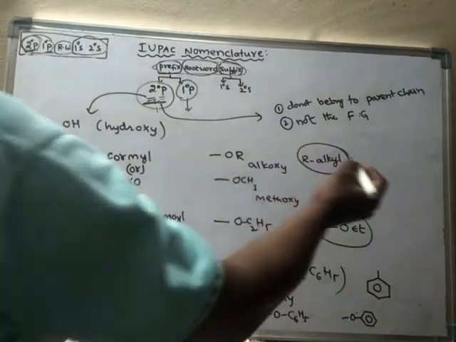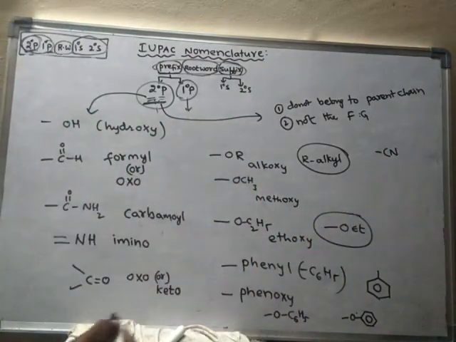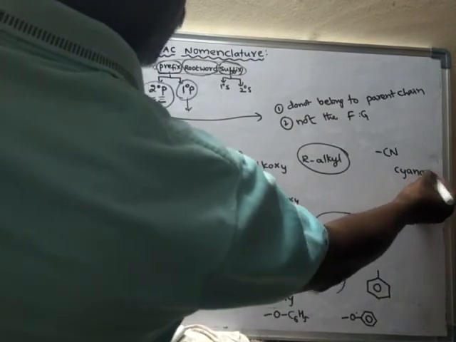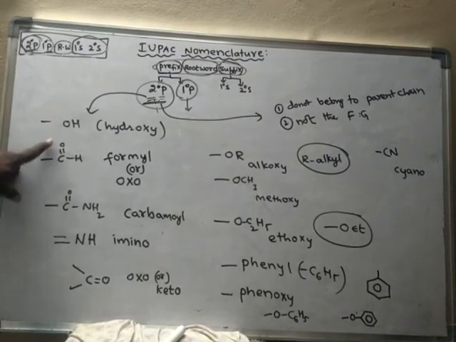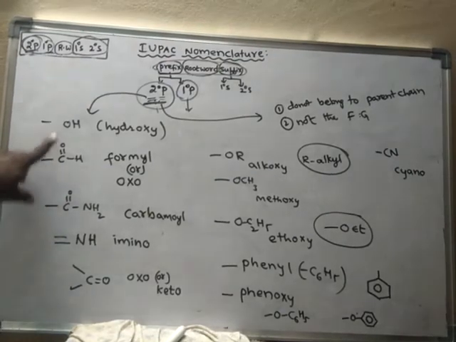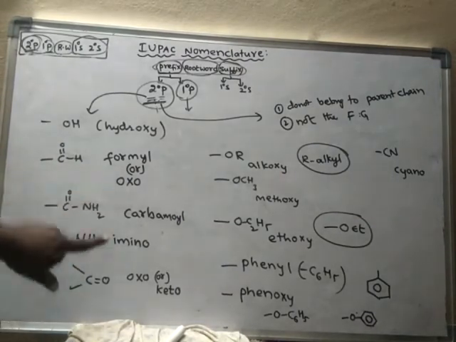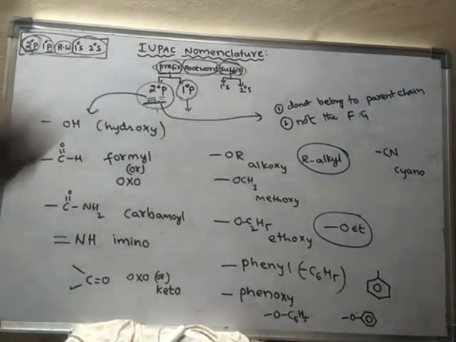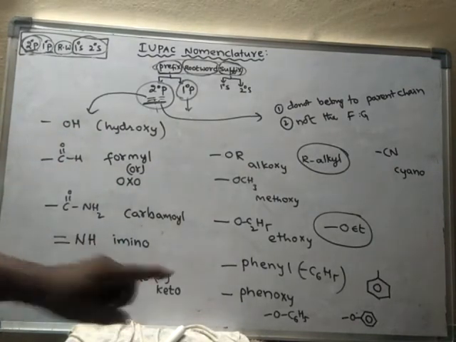For cyanides, the secondary prefix name is cyano. Okay. See, they have primary suffix names also, but sometimes these functional groups may appear as secondary prefix. When they appear as secondary prefix, then only we have to use these names.